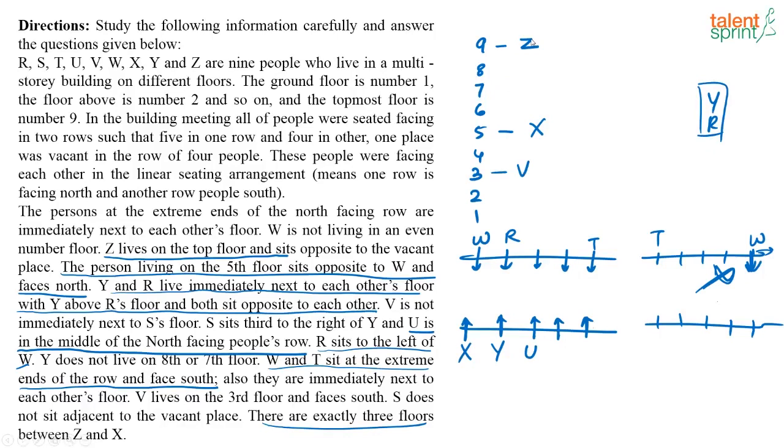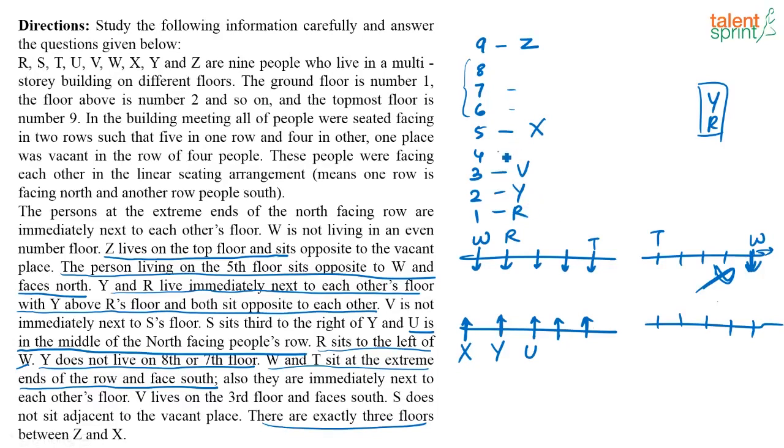Now what else is mentioned? Y does not live in 7th or 8th floor. So Y cannot be here or Y cannot be here. So this can also not be R for sure. So Y and R will not come in these three places. Where is the only other place where I can keep them? I can keep them, this is Y and this is R. So this is the only other place where I can place Y and R.